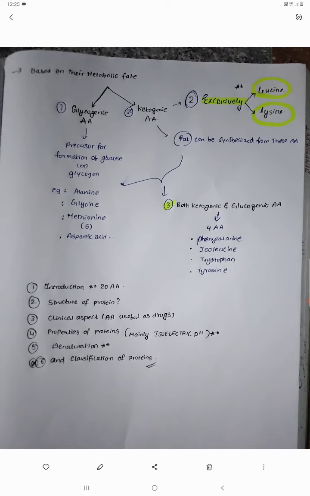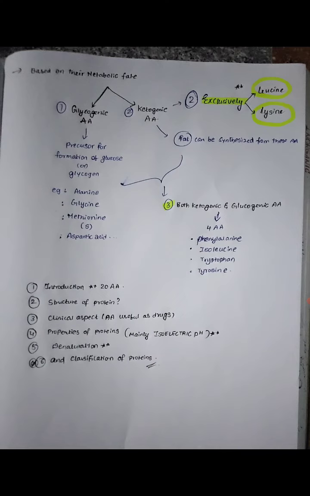And coming to the third category, both ketogenic and glucogenic amino acids, which means they can serve as precursors for both glycogen or glucose and ketone bodies. These 4 amino acids are phenylalanine, isoleucine, tryptophan and tyrosine. This is very important. You should remember the 20 amino acids, essential and non-essential, and this glycogenic and ketogenic classification. This can be asked as MCQs also. What are the 2 amino acids which are exclusively ketogenic? That's leucine and lysine.